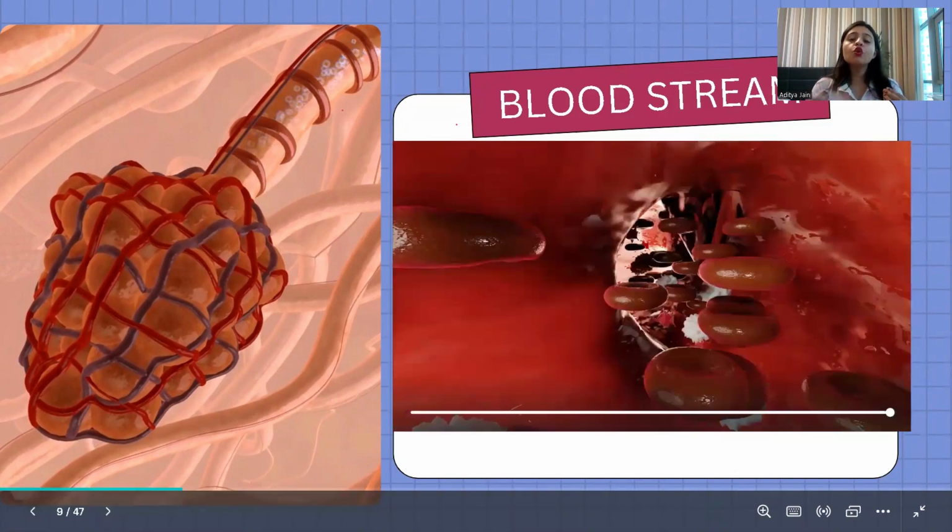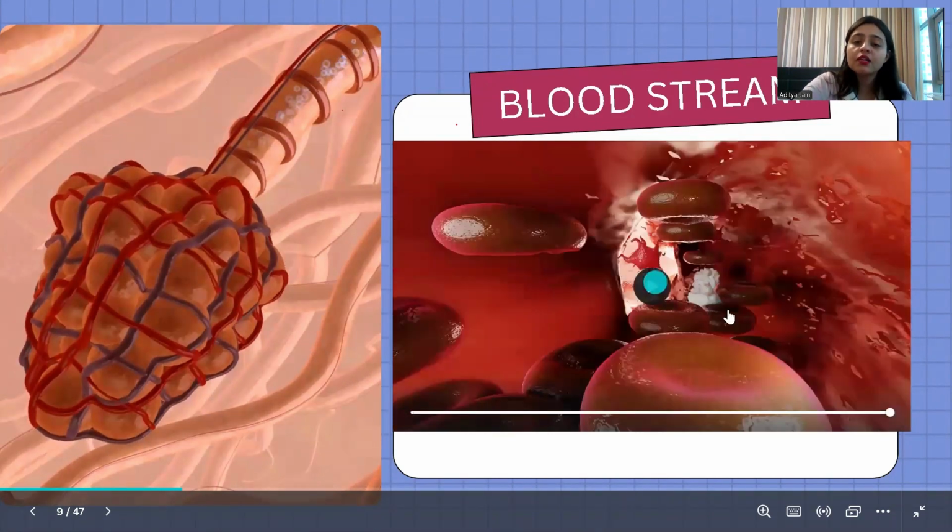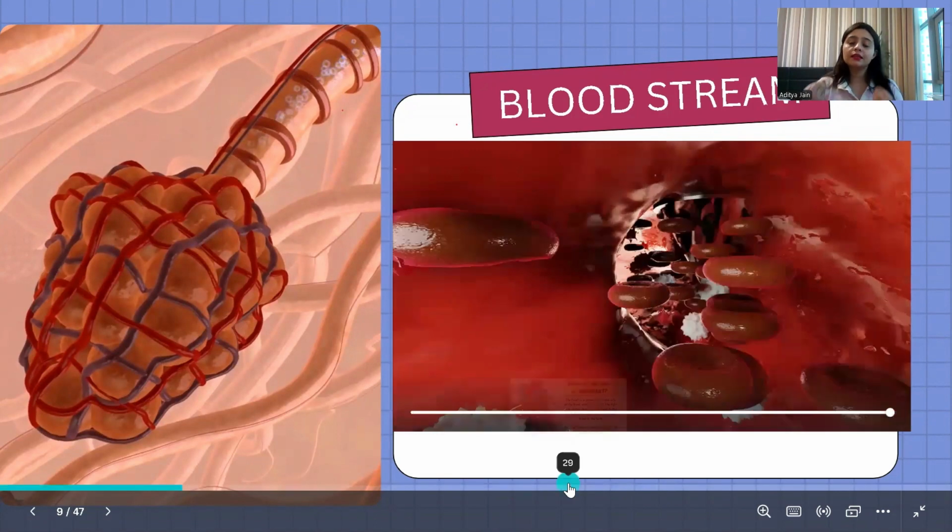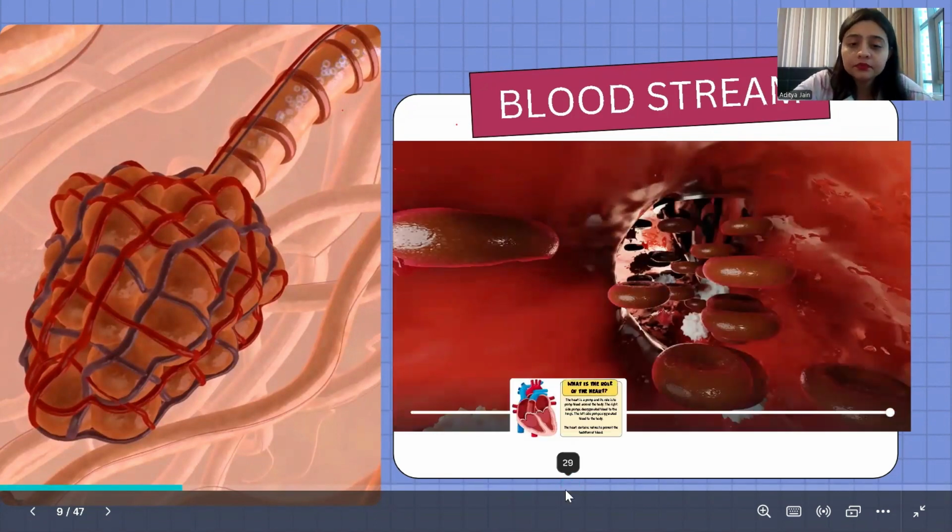You can see this is the pool of blood which is present inside our body. You can see these round structures in red color. These are all the demonstration of the blood.